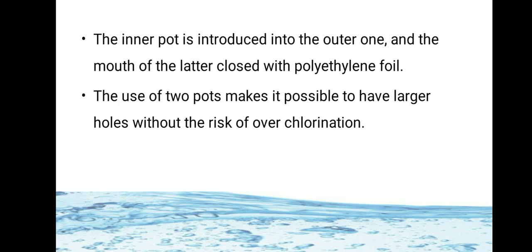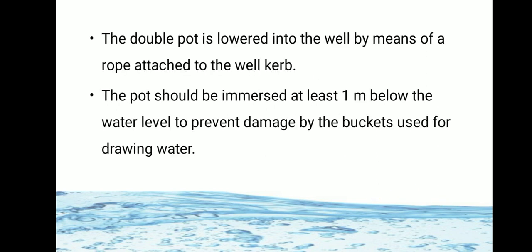The use of two pots makes it possible to have larger holes without the risk of overchlorination. The double pot is lowered into the well by means of a rope attached to the well curb. The pot should be immersed at least 1 meter below the water level to prevent damage by buckets used for drawing the water.